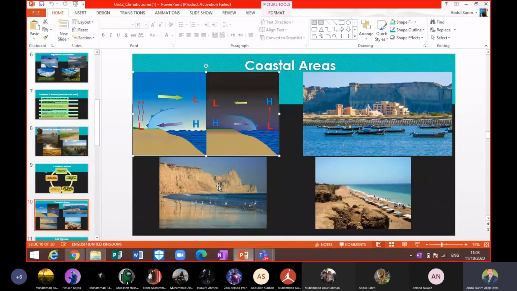So the maritime effect is the effect of water on the land, beta. Due to that, the land areas near the sea have a moderate type of climate. We can understand, beta, that those areas which are far away from the sea are not affected by the maritime effect. They are not affected by sea water, because as the distance from the sea increases, the effect of the sea on the land decreases, beta.